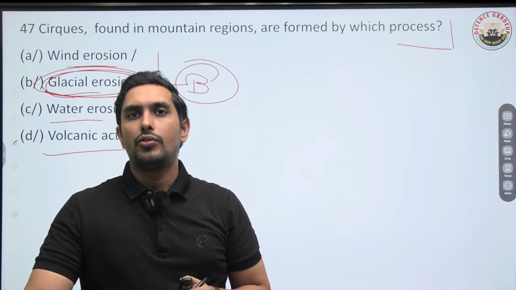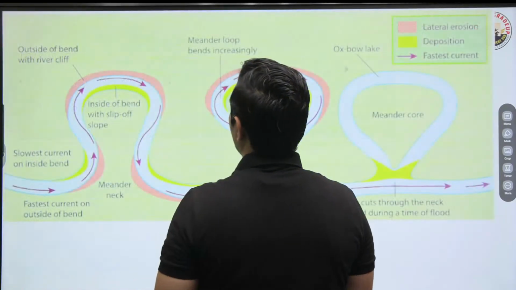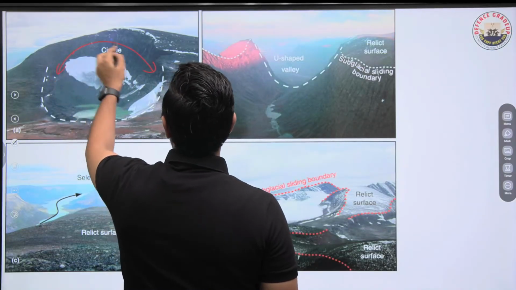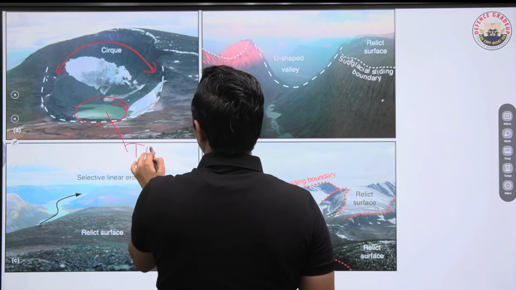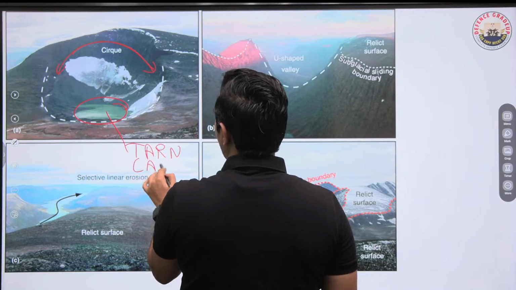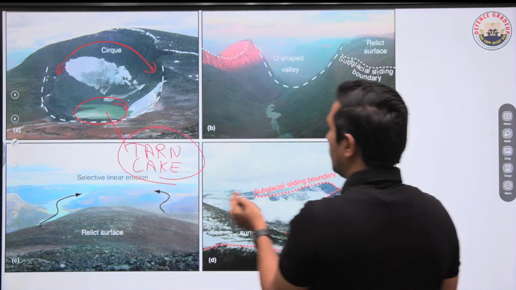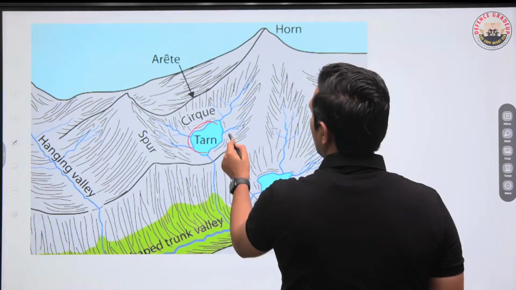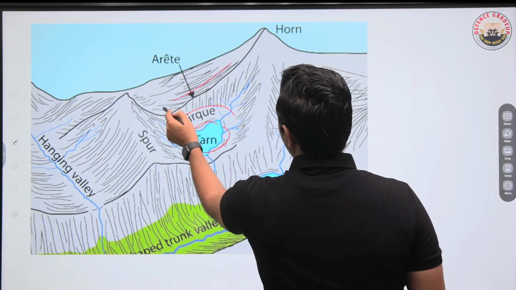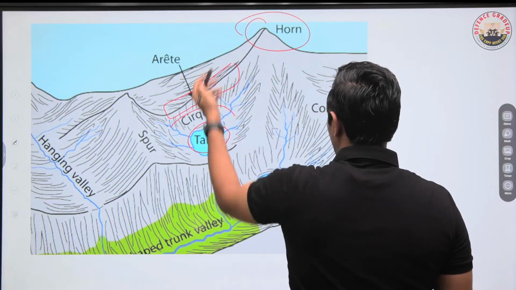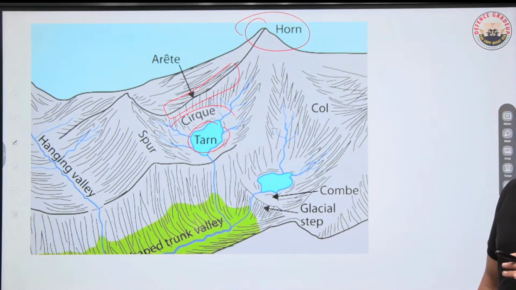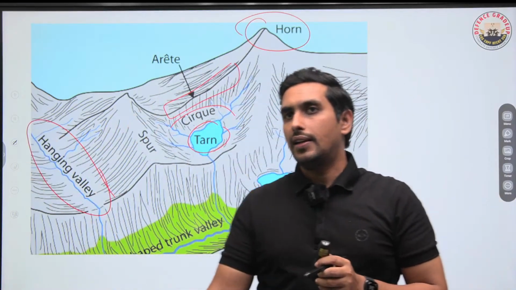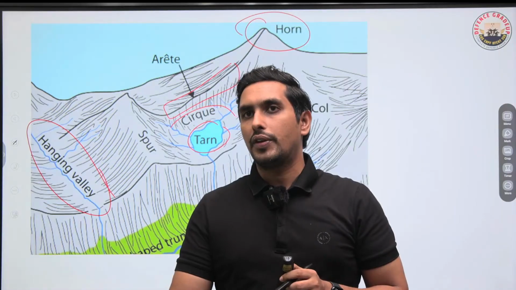All right. So when we talk about this cirque, I'll give you this image. Have a look at this. This is how it looks. Cirque. And here the lake which is formed is known as Tarn Lake. So if somebody asks you where is Tarn Lake, you will say it's glacier topography only. So you can see this is Tarn Lake and this is basically the cirque. And here this edge is known as arête. This is the horn. So you have to have a bare minimum idea about these things. Hanging valleys are also a glacial topography feature.